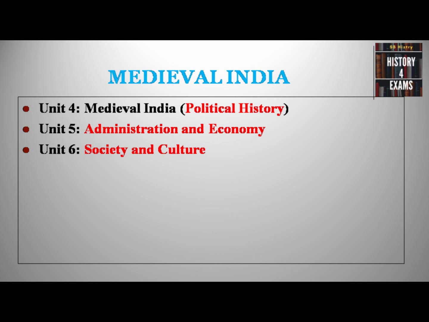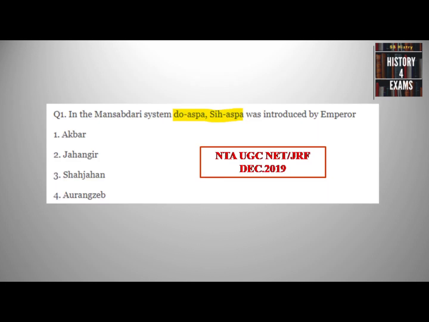Now let's look at a question from this region that was asked in December 2019. In the Mansabdari system, Do-Aspa Sih-Aspa was introduced by Emperor Akbar, Jahangir, Shah Jahan or Aurangzeb. And the answer was option C, Shah Jahan.